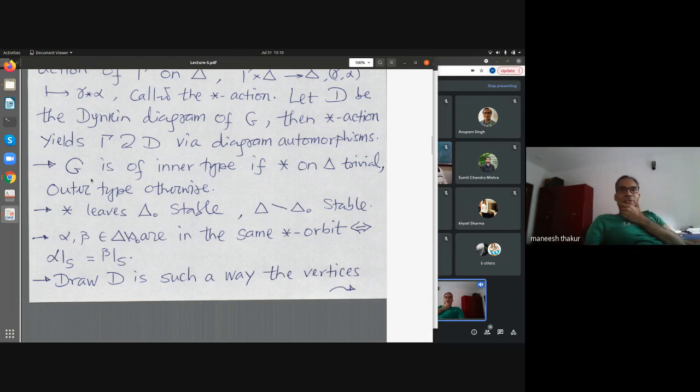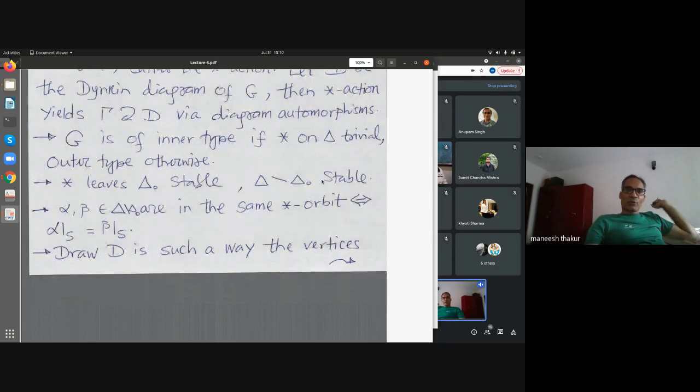Then one can check that G is of inner type if and only if the star action on delta is trivial. Otherwise, it is of outer type. Besides that, this action stabilizes delta 0 and its complement. These are really important facts of this action.